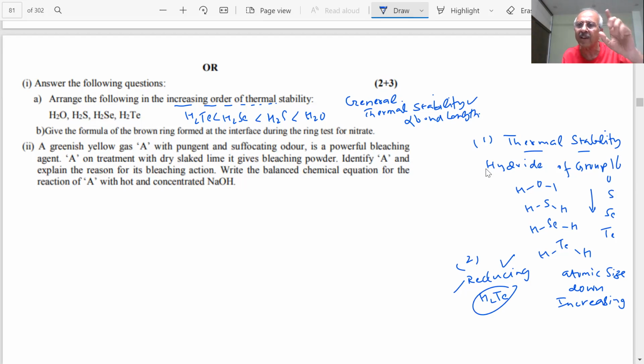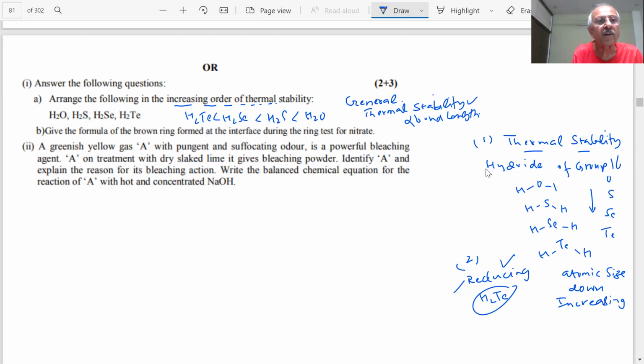Questions could be put in many ways. One question from hydrides of group 16 or group 17 is usually asked: bond length, bond enthalpy, acidic behavior. Or in the case of group 15, nitrogen, phosphorus, arsenic, we told you basicity, student. So these questions are favorites and are repeated in the paper.